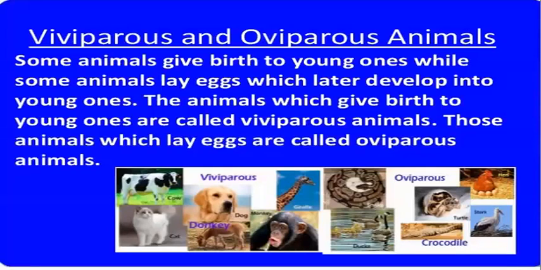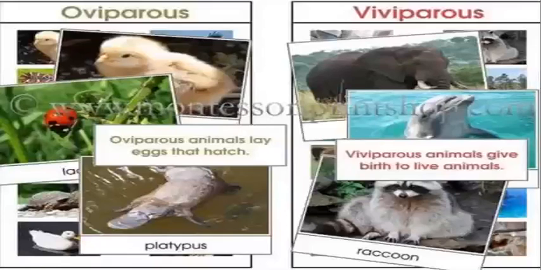Now we go over to two other terms, viviparous and oviparous. You're all quite familiar with these words. The animals that give birth to young ones directly are called viviparous animals, and those that give birth by laying eggs are called oviparous animals. We are viviparous because we can give birth to our young ones directly. So oviparous animals lay the eggs that hatch. Viviparous animals give birth to live young.